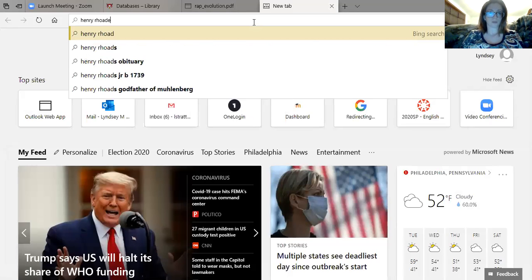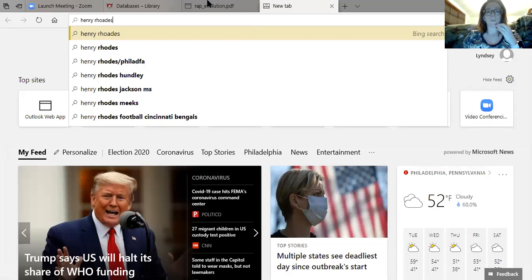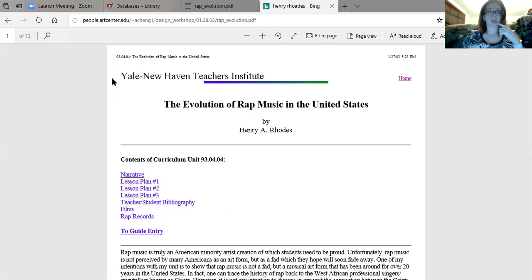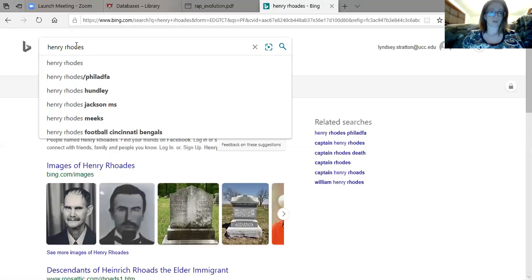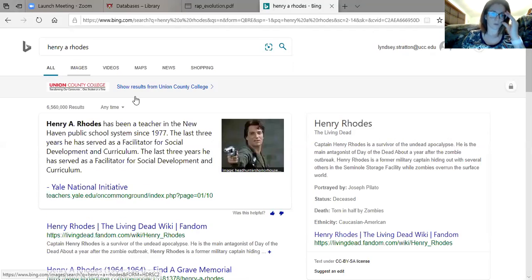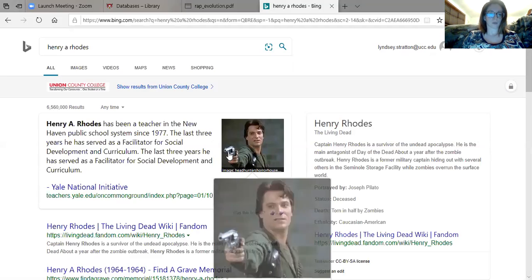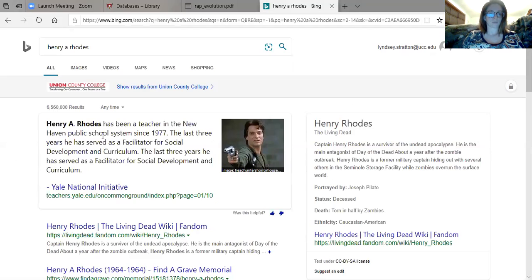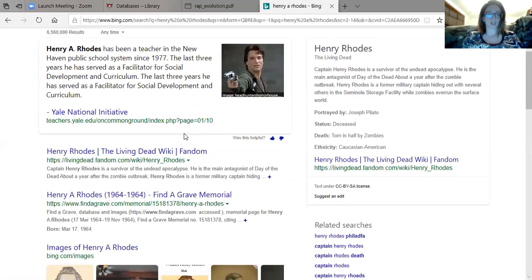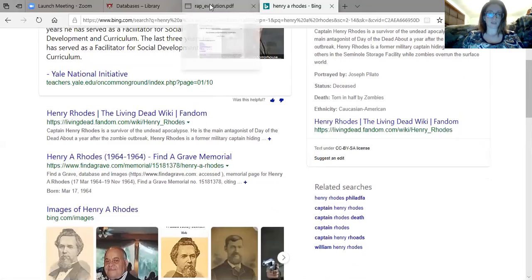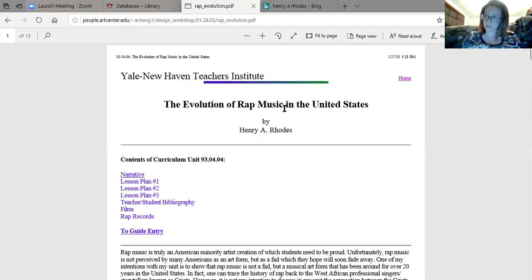Henry Rhodes. Is that his name? Henry A. Rhodes. And I spelled his name wrong. Oops. I'm getting some weird results. Okay, so he developed some, that's interesting, New Haven public school system since '77. So it does show that he has some idea of what he's talking about, but he might not necessarily be an expert in rap music.